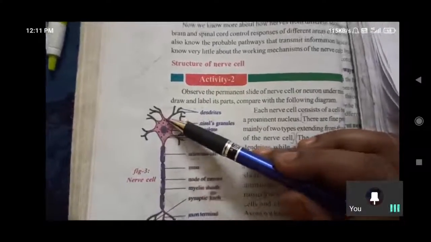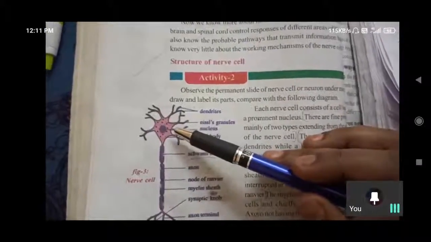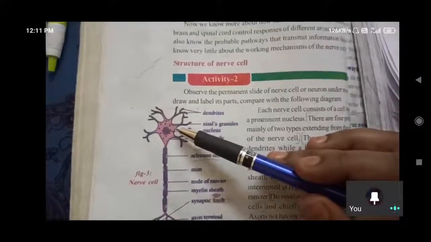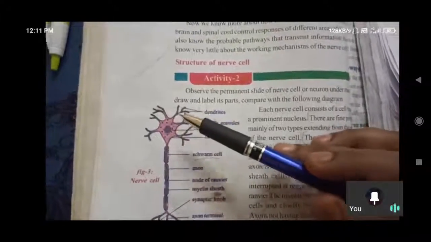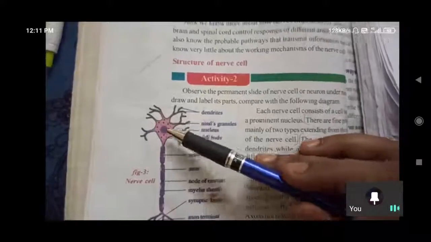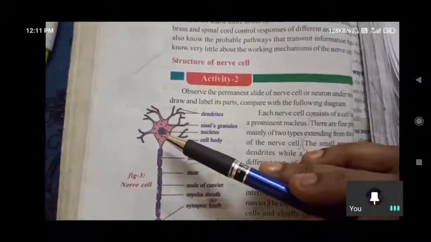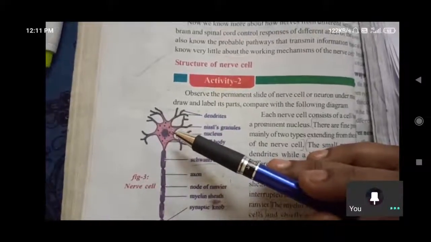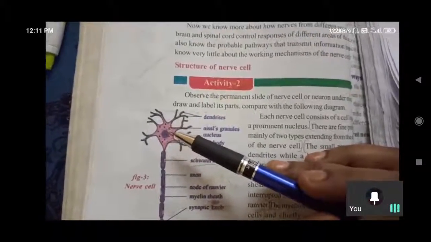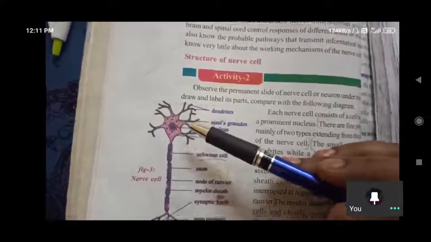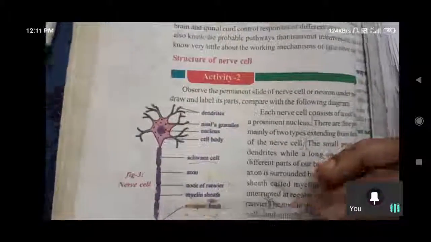The cell body is a mass which gives space for muscle relaxation. Like that we can understand all these parts.